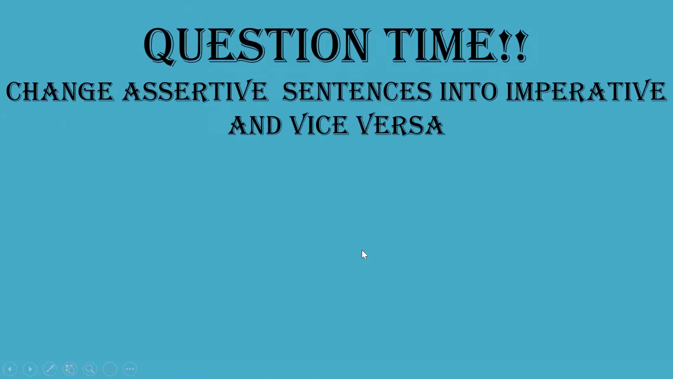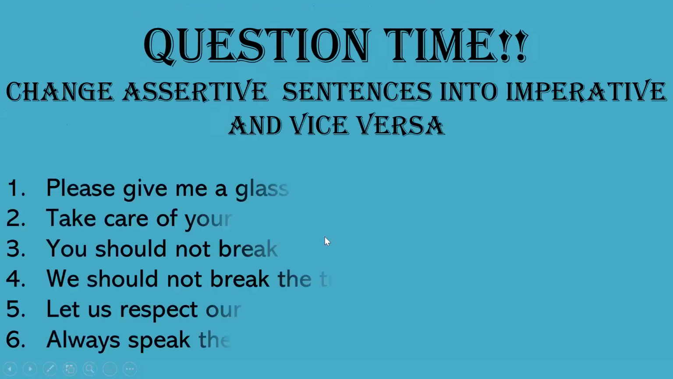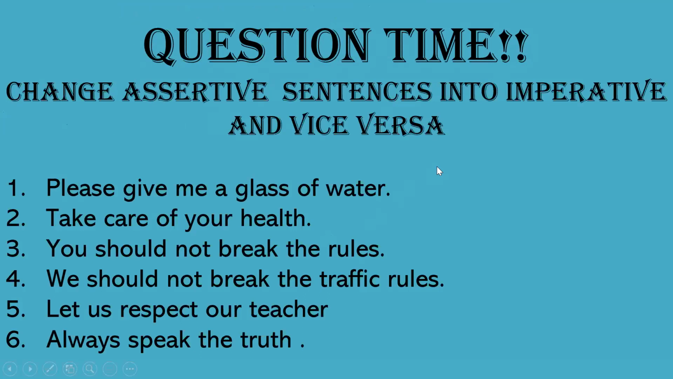Now the next set of questions. Change the assertive sentences into imperative and vice versa. Very simple. Please give me a glass of water. We have just done this kind of question. I request you to give me a glass of water. Or you are requested to give me a glass of water. Because it is a request, please. So you are requested to give me a glass of water.